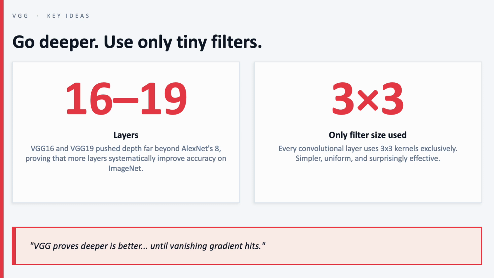VGG took the next step by going deeper with a very simple design, lots of 3x3 convolutions stacked together. It showed that deeper networks can learn richer image features.